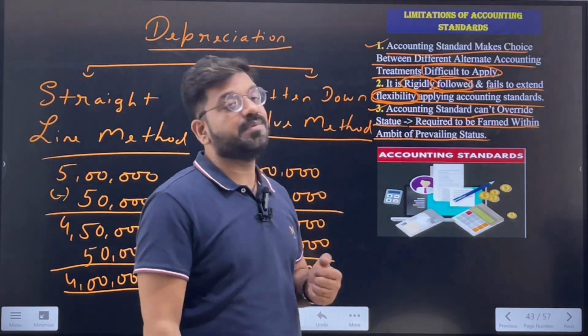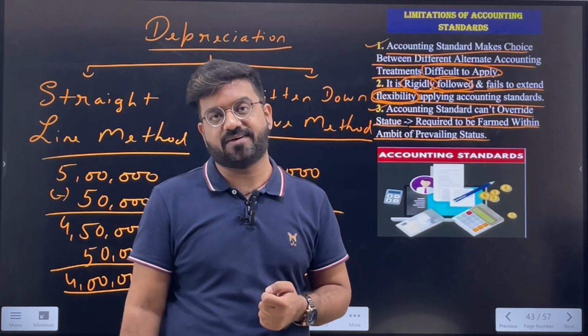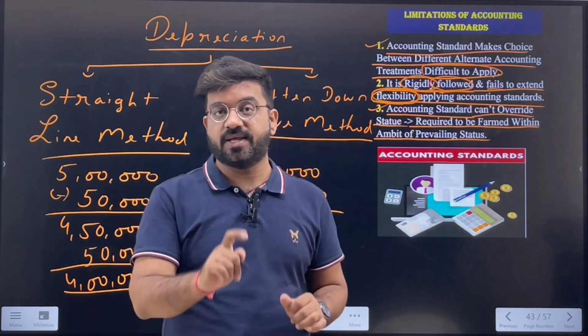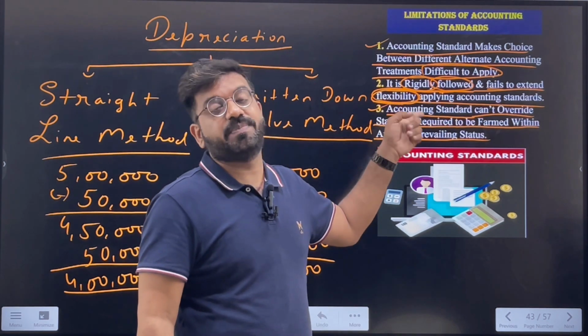So these were the three limitations of the accounting standard, where the first one simply said there are many accounting treatments. There are so many alternatives that you can choose from. But once chosen, it becomes very much difficult. It becomes very much rigid to change. The flexibility is given to you by the accounting standards for once at the start. But after that, you don't have the flexibility. You only have the rigidity.